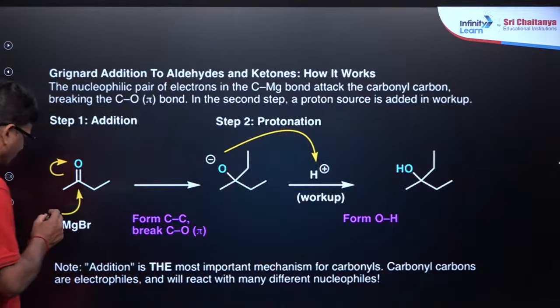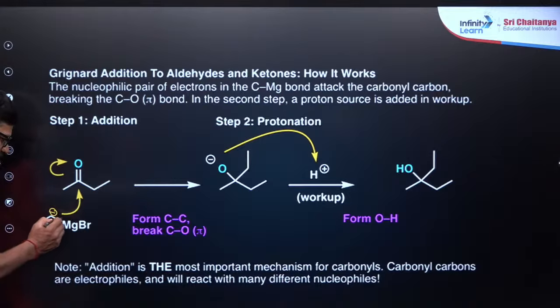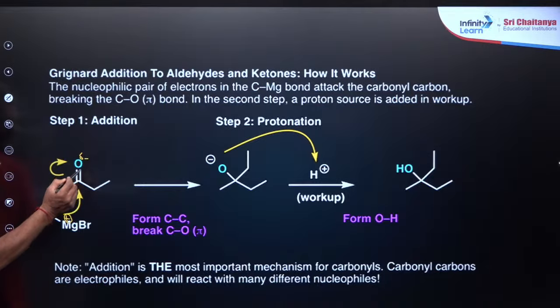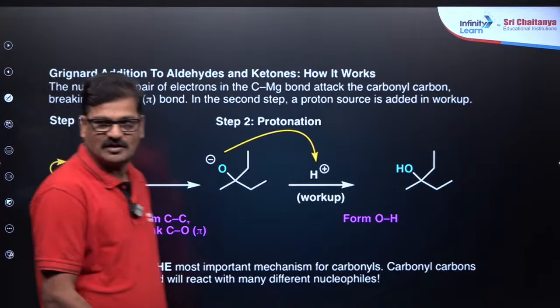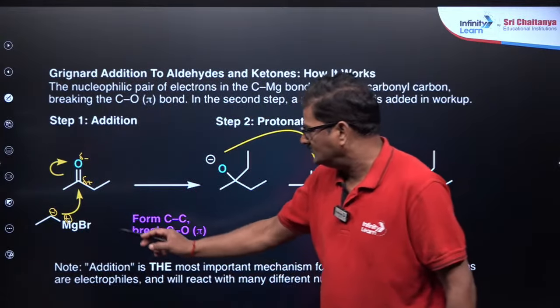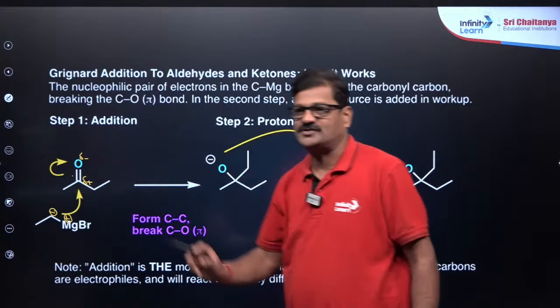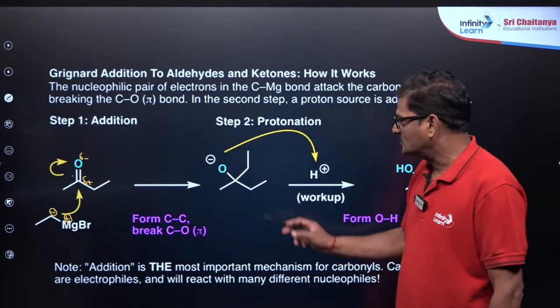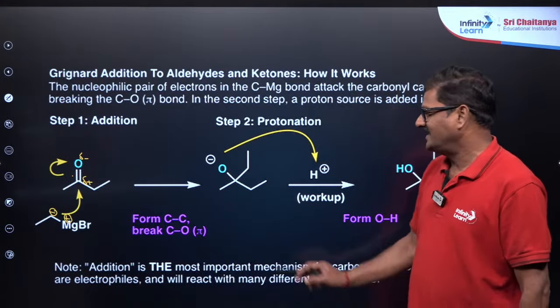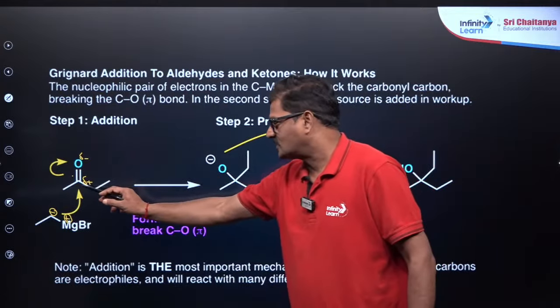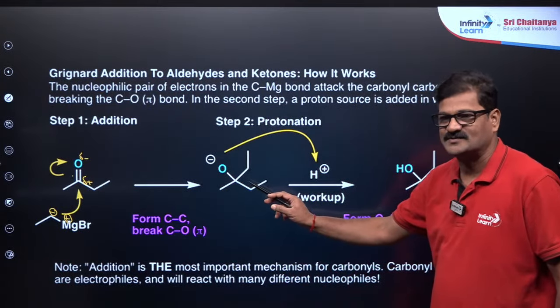When you see this Grignard reagent, you can say it has a negative charge and a positive charge. And oxygen has a partial negative charge and this carbonyl carbon atom has a partial positive charge, right Beta? And this negative charge is going to attack, so that the double bond shifts here. So that sp2 is converted into tetrahedral sp3.